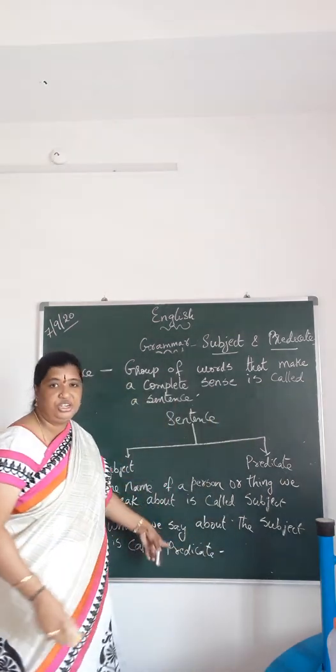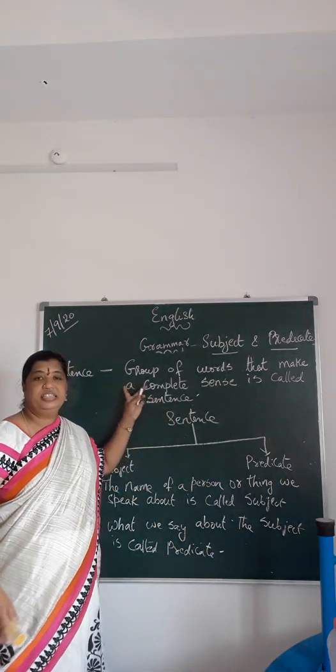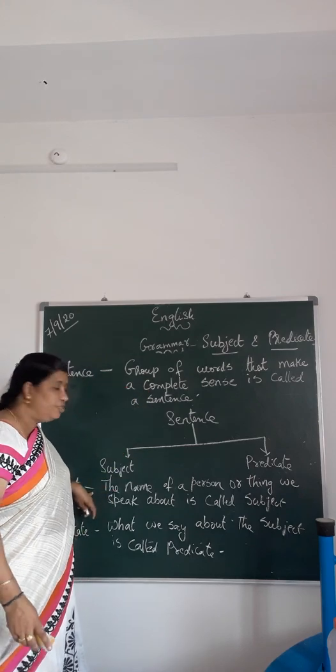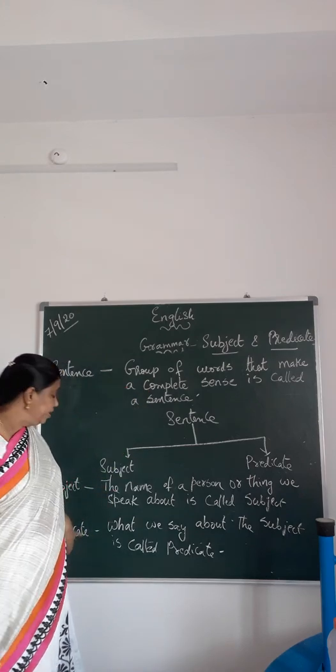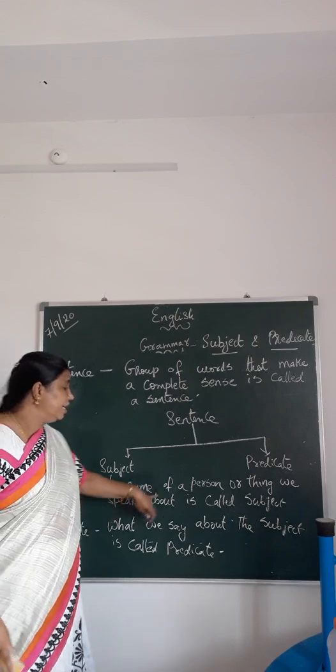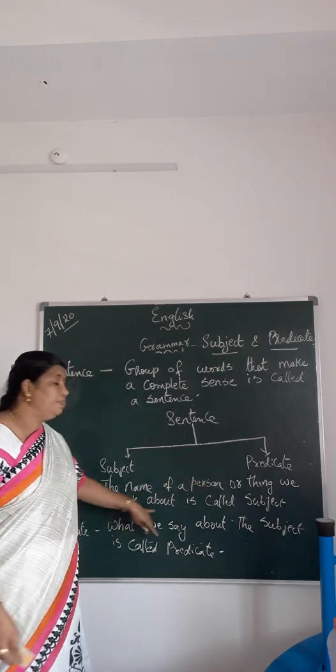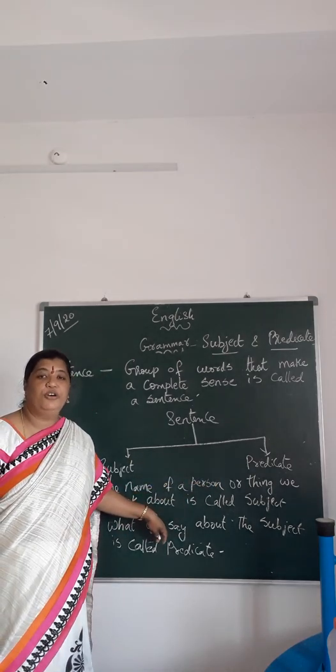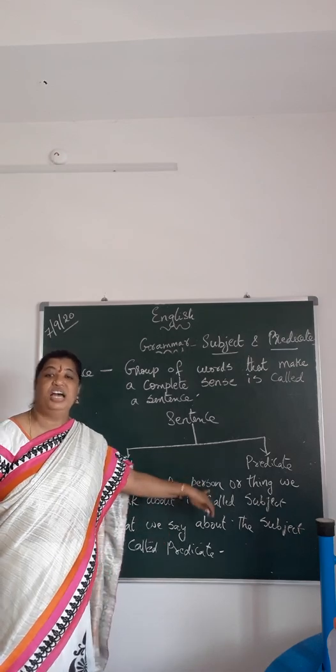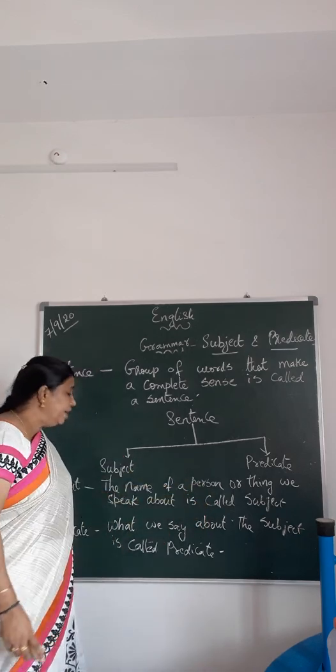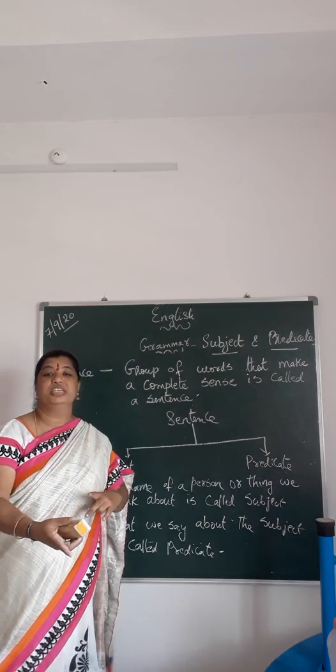I hope you have understood till here, children. You know what a sentence is, and what the subject and the predicate are. Once again, the subject is the name of a person or thing we speak about, and the predicate is what we say about the subject.